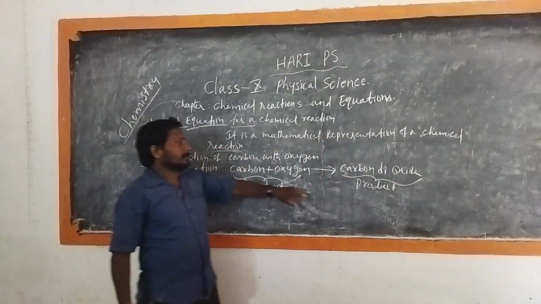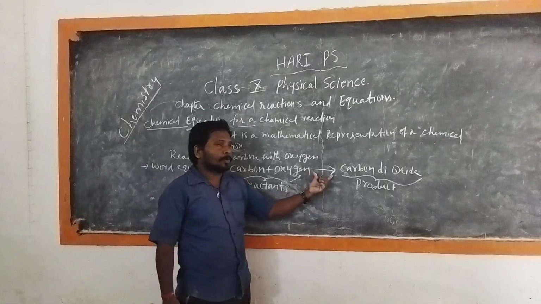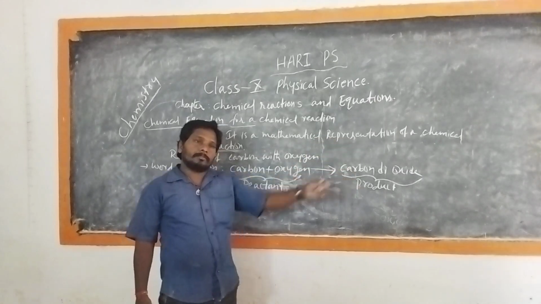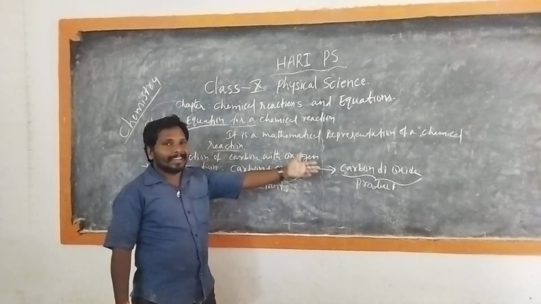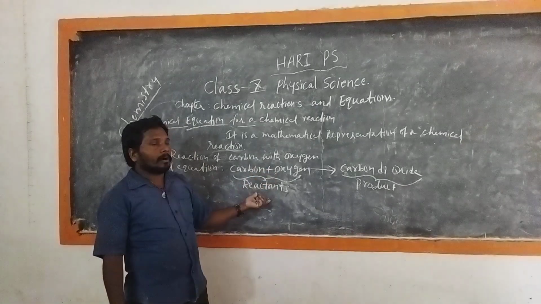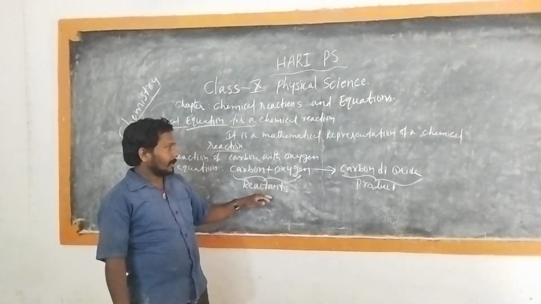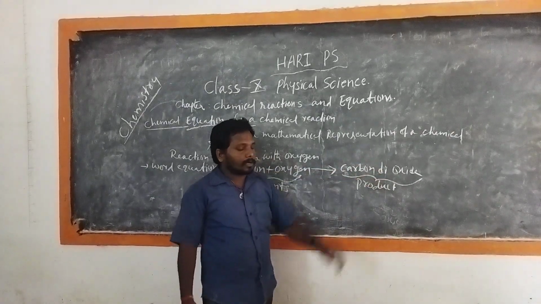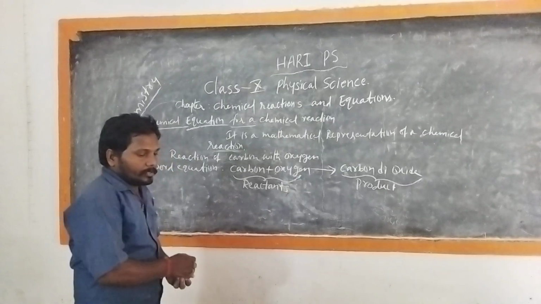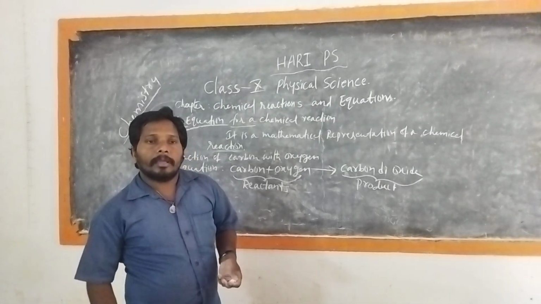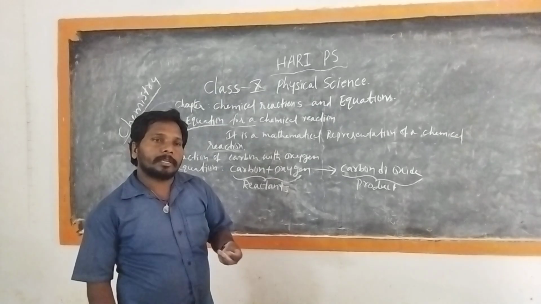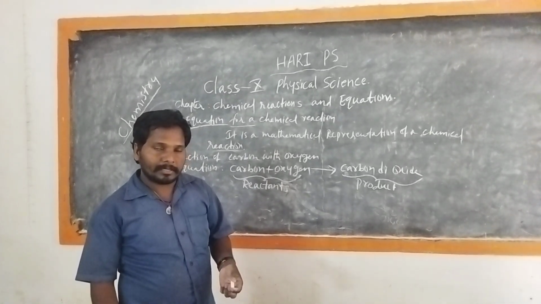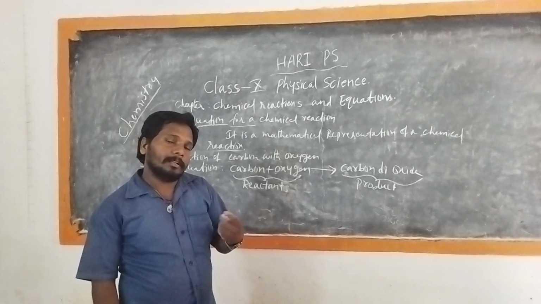In between the reactants and the products we use one arrow, which represents the formation of a new product and involves the direction of the reaction. The substances which are involved in a chemical change are called reactants. After the change, a new substance is formed, and that is called a product. Generally, a compound or an element is written using a chemical formula or a symbol, as you know from the symbols for elements and atoms already studied in class 9.